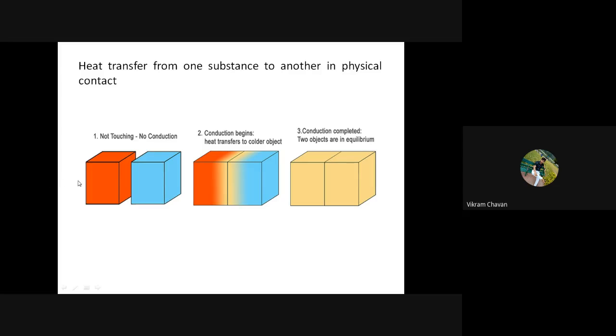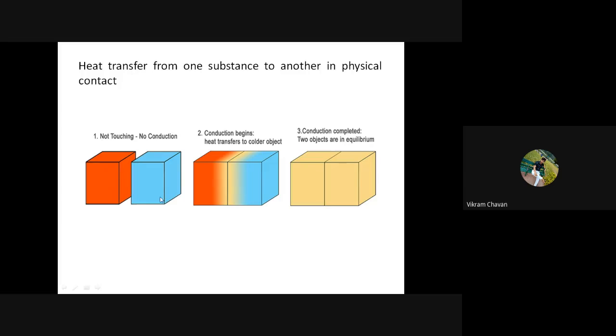Once the two substances are in physical contact, the orange substance will transfer heat to the blue substance, as heat flows from the high temperature region to the low temperature region. After some time equilibrium will be achieved, as the temperature difference vanishes, meaning the two substances are at the same temperature.